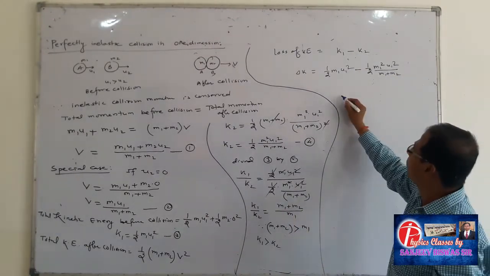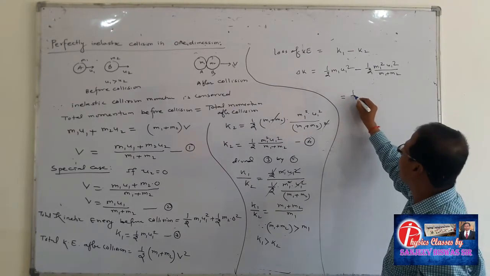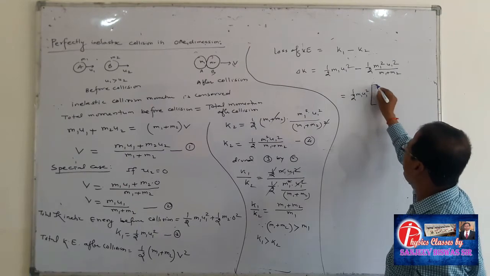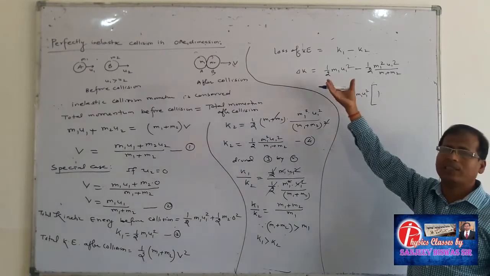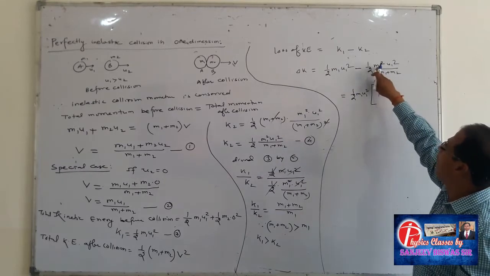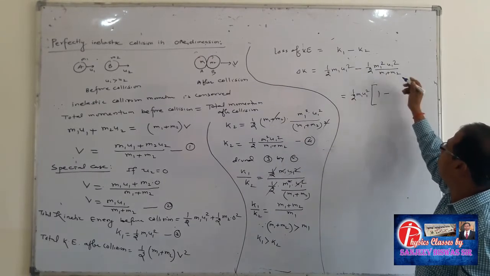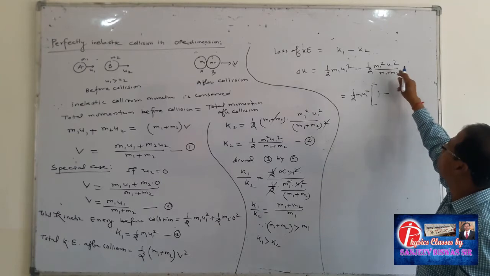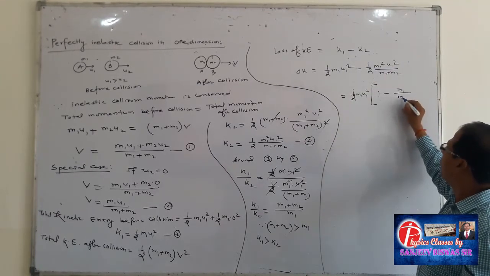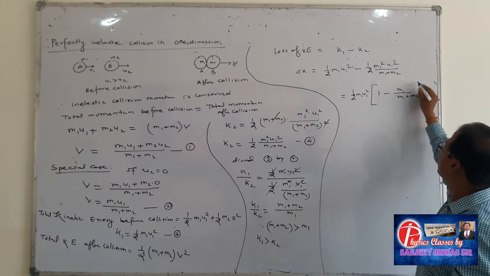Taking 1 by 2 m1 u1 square common, remaining is 1 minus m1 upon m1 plus m2.